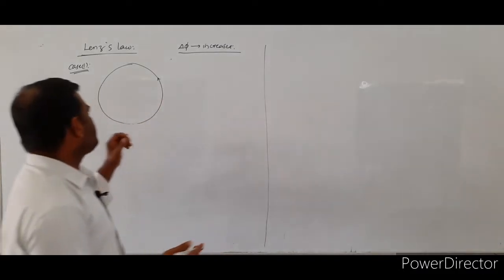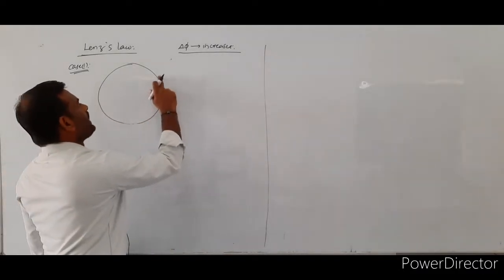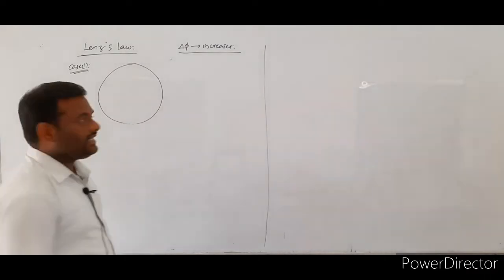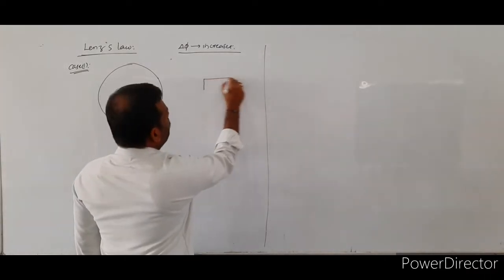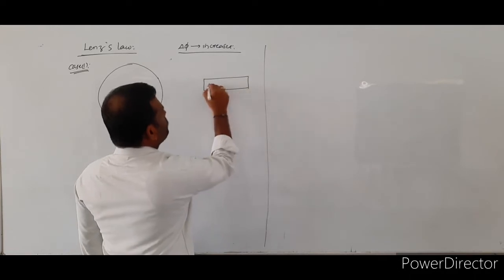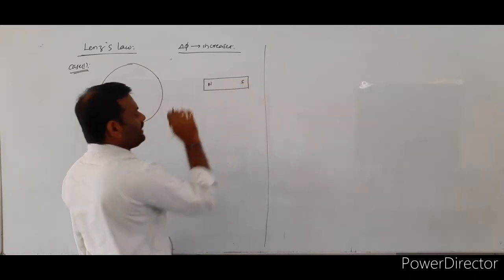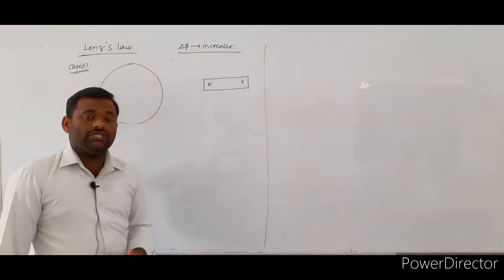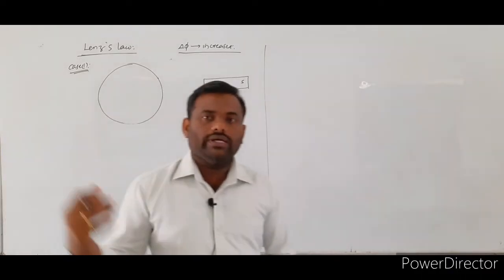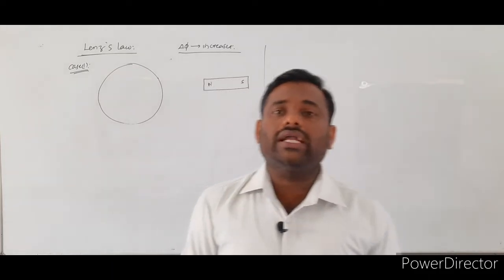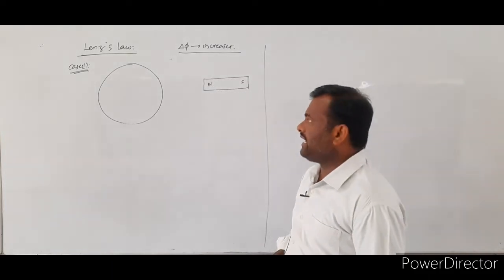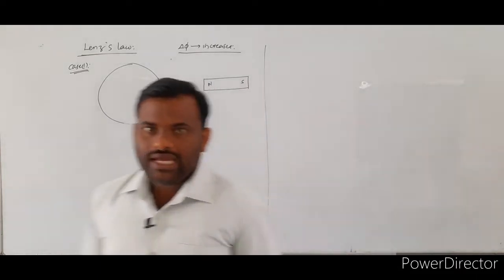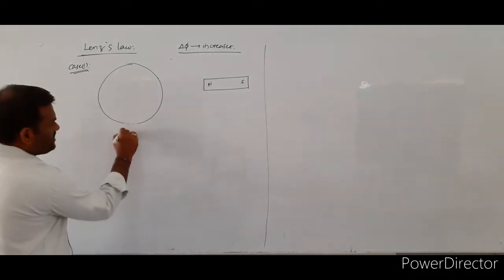See here, I am assuming that one circular current carrying coil is considered, and I have taken one more bar magnet here, which has a north pole and a south pole. So to explain Lenz law, here we consider one circular current carrying coil as well as one bar magnet. Here we are keeping the coil at rest.